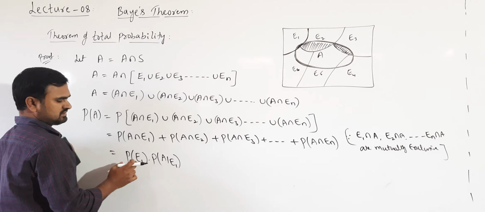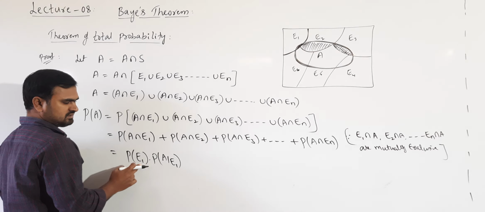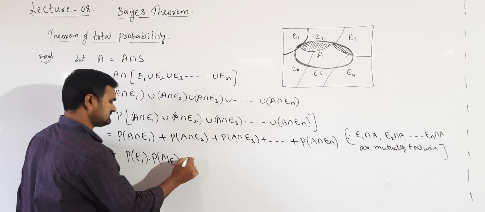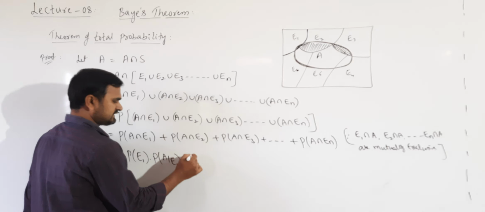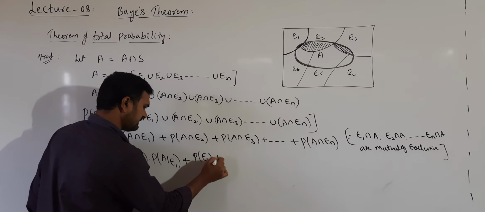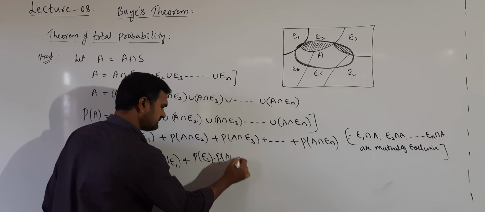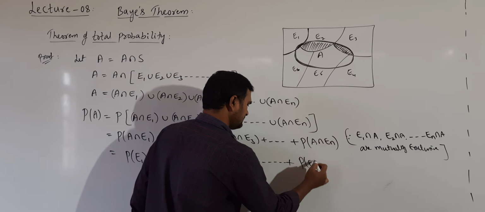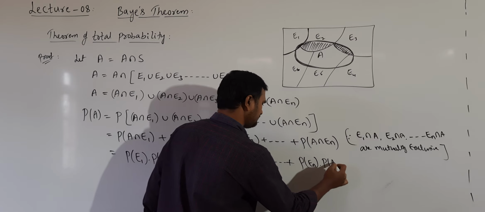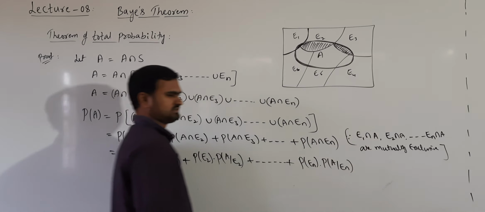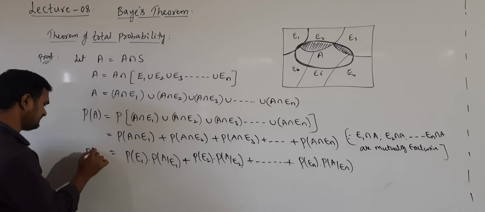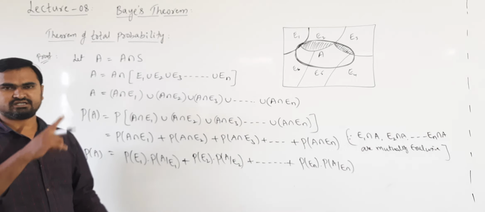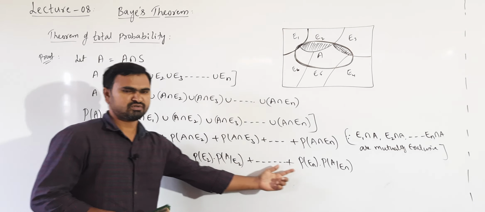Occurrence of both the events can be written as occurrence of one event and occurrence of the second event, knowing that the first event has already occurred, plus again occurrence of two events, I can write occurrence of one event and occurrence of the other event, knowing that the first event has already occurred, and so on. Probability of En into probability of A given En. Okay, this is the probability of event A. This is what we are writing as the theorem of total probability. See the statement. This is the formula we have written.